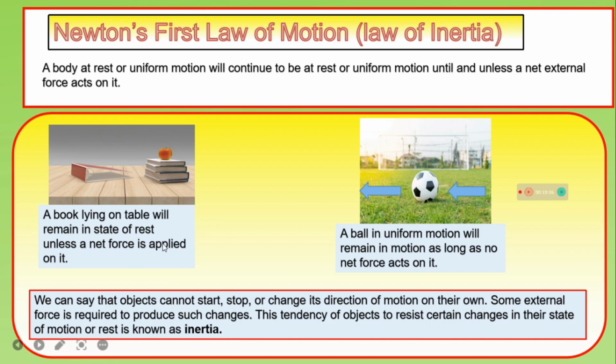So we can say that any object cannot start, stop or change its direction of motion on its own. Some external force is required to produce such changes, and this tendency of objects to resist changes in their state of motion or state of rest is known as inertia. So Newton's first law of motion is also known as the law of inertia.